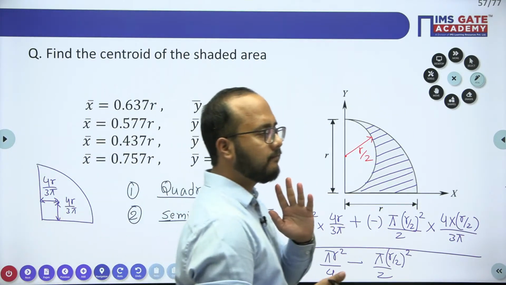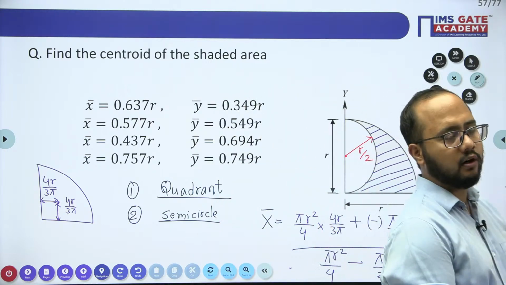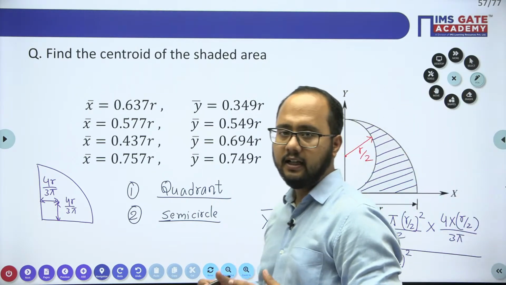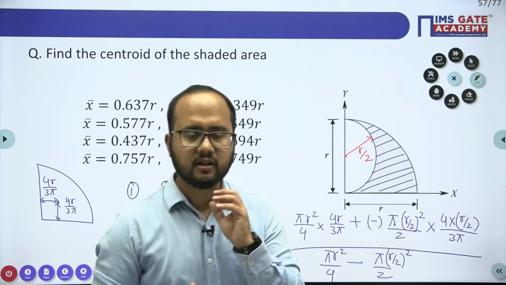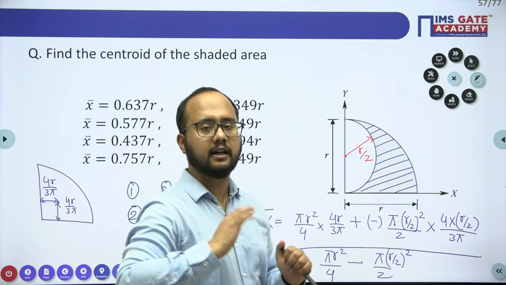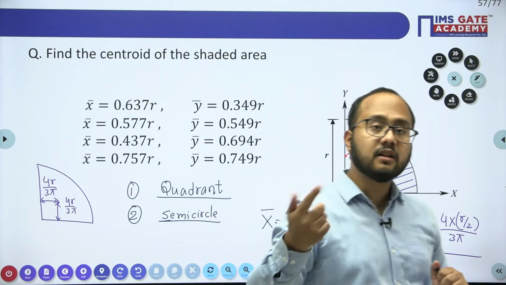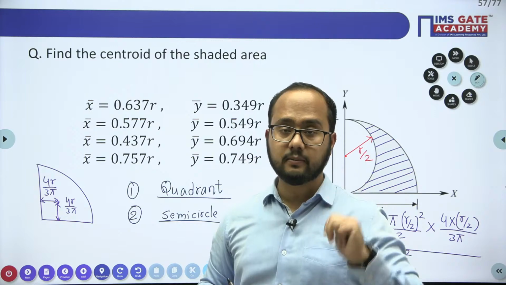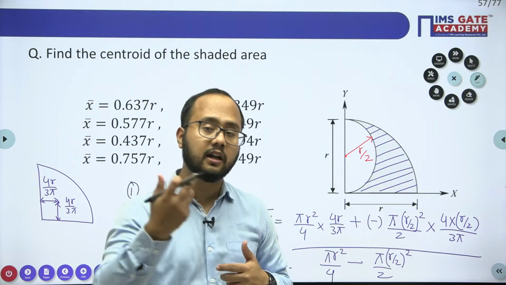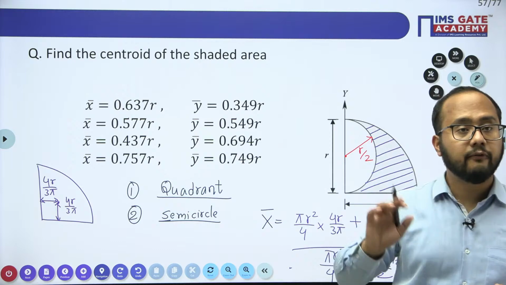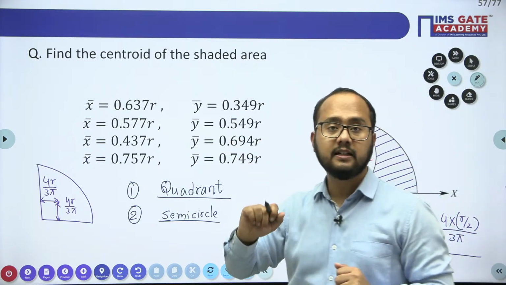Calculation plays a very important role in engineering mechanics and any subject of engineering, right? Just knowing the concept and the formula will not guarantee that you get the correct answer. The correct answer depends on a lot of factors: whether you know the formula, whether you know the concept correctly, whether you have used the correct relation, whether you have put the values in the formula correctly, whether you have used SI or CGS units properly.